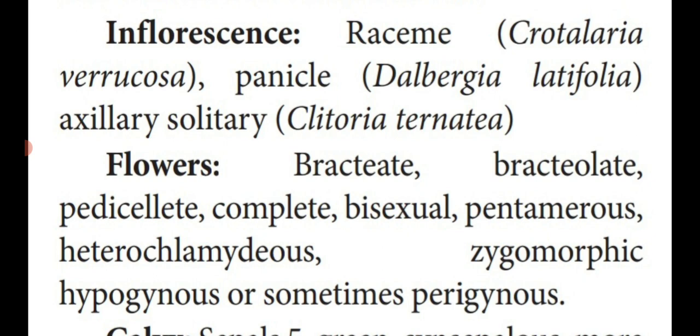Axillary means the stalk of a flower which arises in the axil position. At the tip of the flower stalk there is only one flower, a single flower, which is known as an axillary solitary flower. Example: Clitoria ternatea. This is another important 1 mark question.